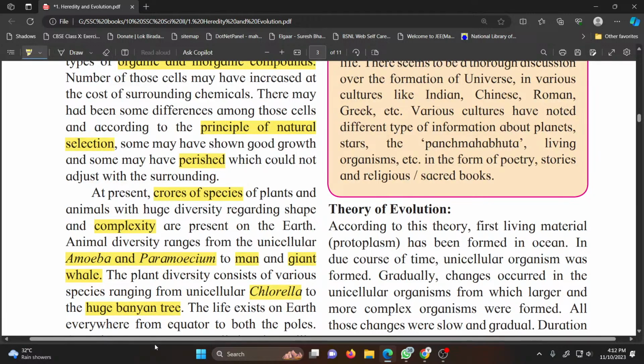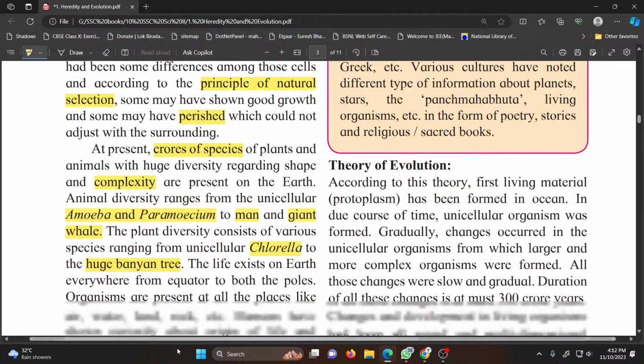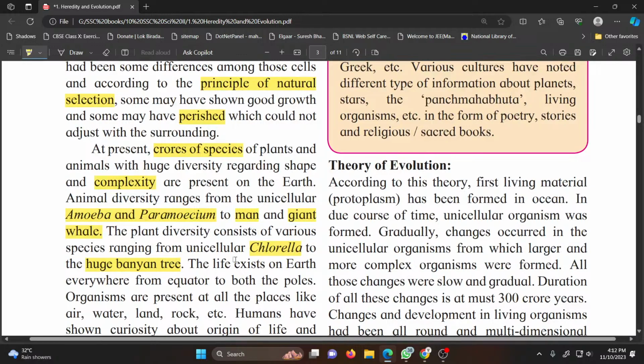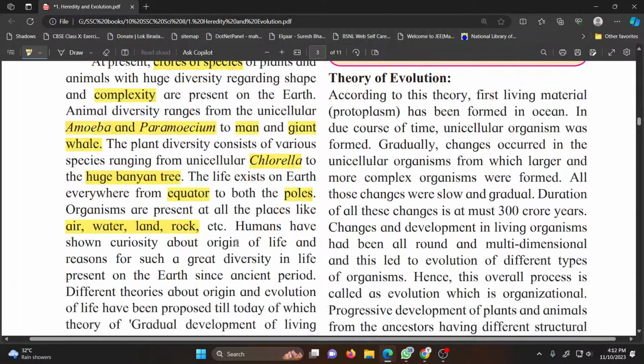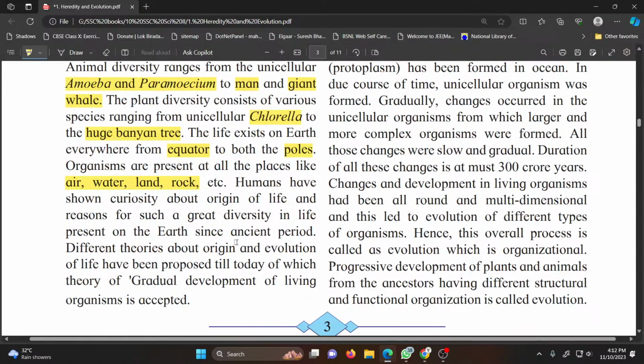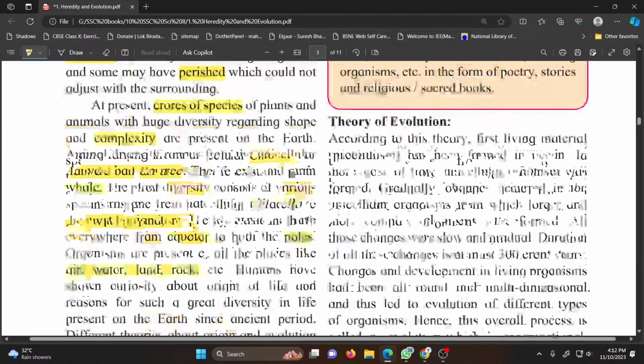Life exists on earth everywhere from equator to poles. It is present in air, water, land, rocks. So this gradual development of the organisms is called evolution.